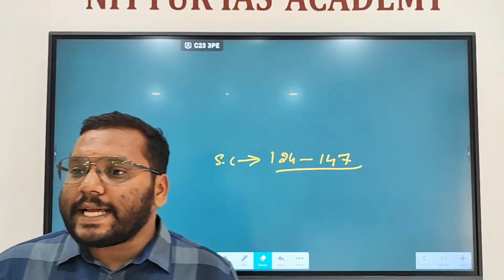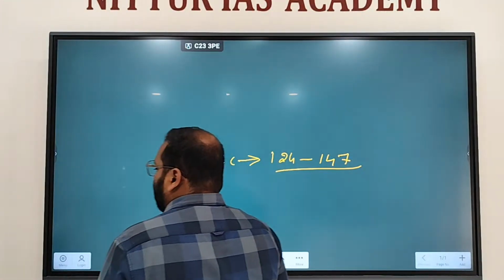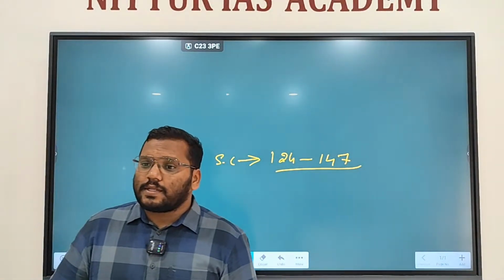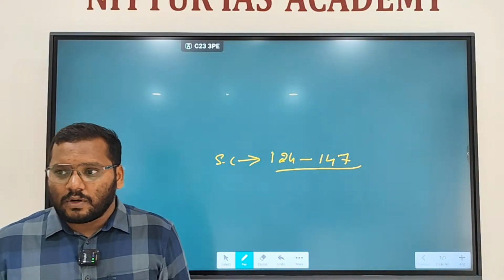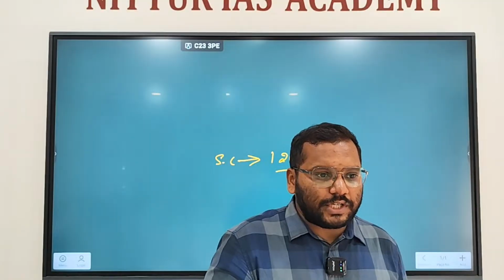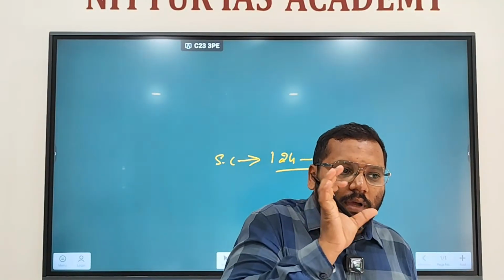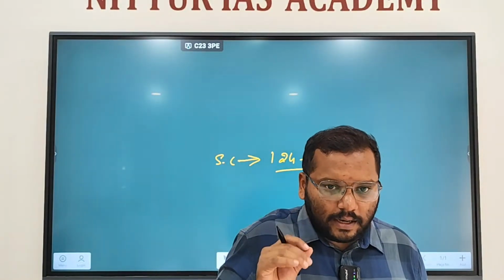So we have an integrated judiciary. What do you mean by integrated judiciary? There is no separate judiciary for state and center. The same courts will handle both state laws as well as central laws, right?